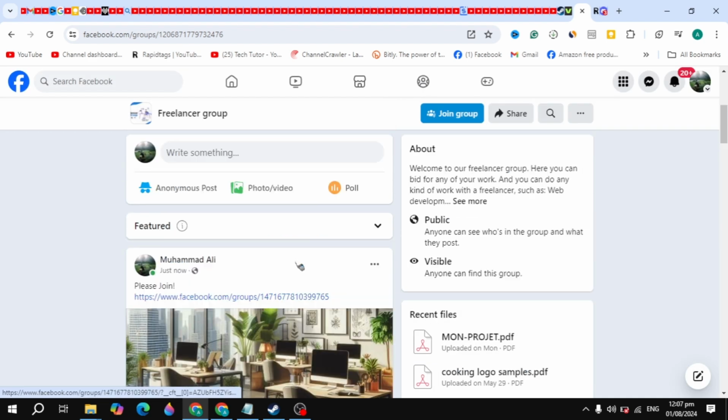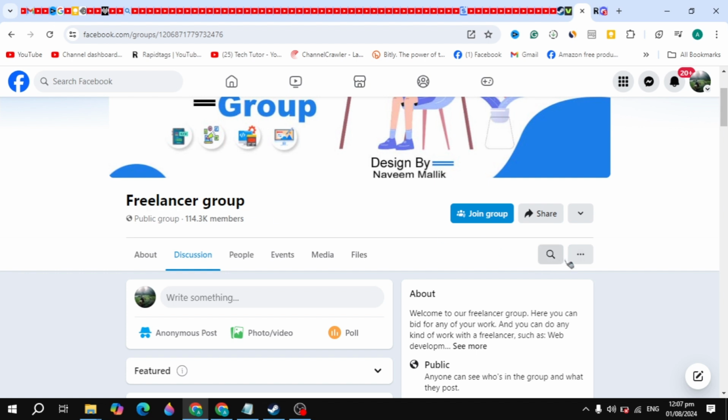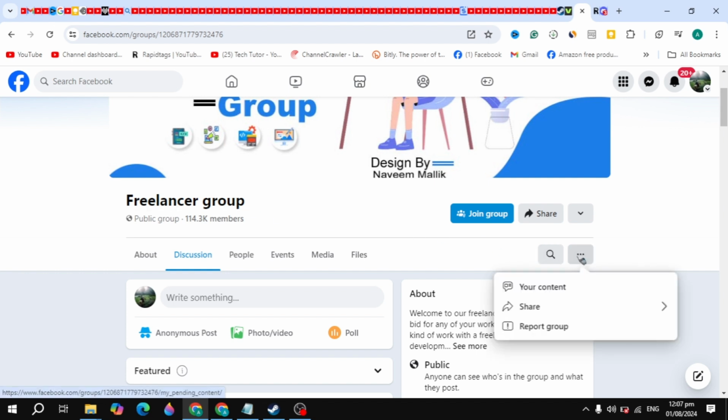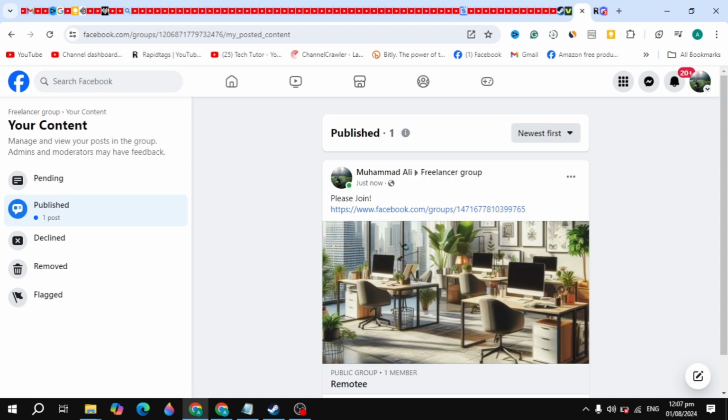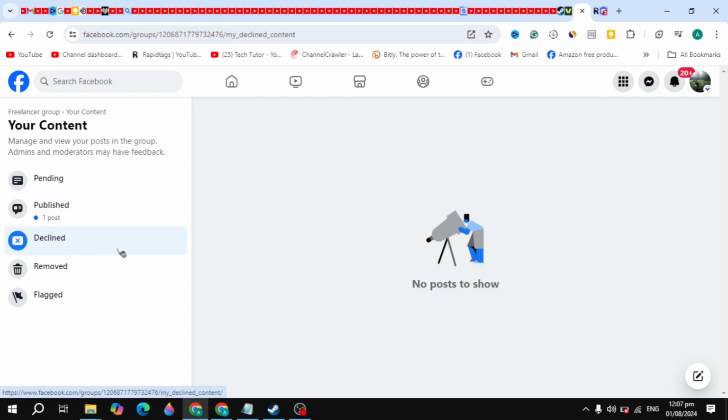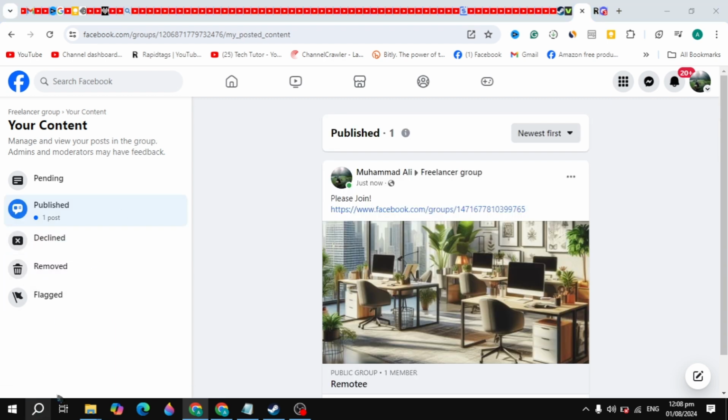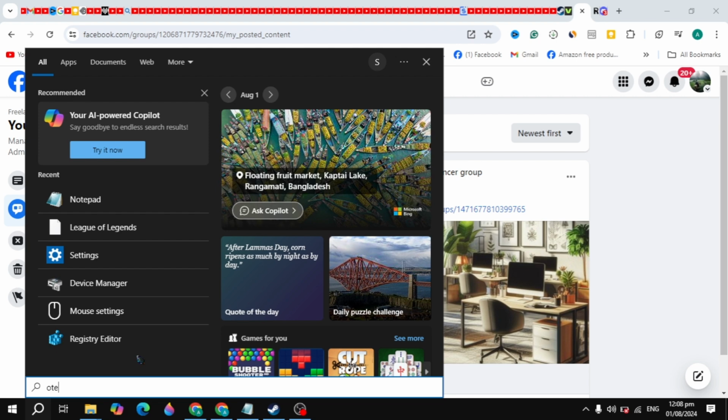So guys, once your post is posted here, you just need to click on the three dot option you are seeing, and then click on the your content option. Now here you will see your pending, published, declined, removed or flagged posts. And now you are seeing my post is published, but in many big groups the post will not directly publish. They are declined or removed.